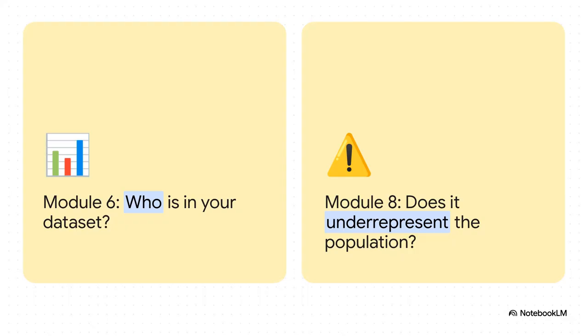So, how do we shift our mindset here? You've already done the deep data analysis, but listen to how a standard technical question transforms into a vital ethical risk question. Previously, you might have asked, who was in your data set? But now, under ethical scrutiny, that exact same data point forces you to ask, does my dataset actually underrepresent the very population this prototype is meant to serve? It's the exact same data scrutiny, just pointed at a much, much harder question.